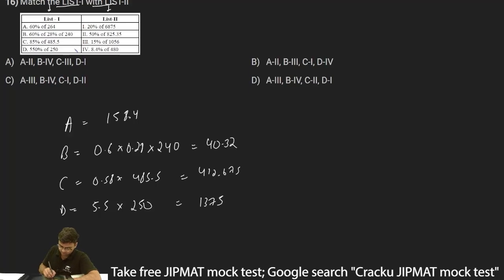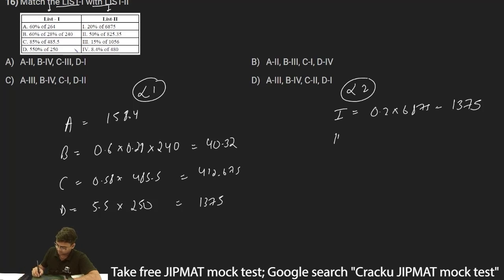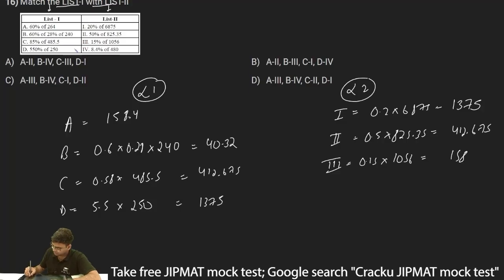Now let's calculate. This was list 1. Let's calculate list 2. So 1 is equal to 20% of 6875, so 0.2 into 6875. This is equal to 1375. And we have second, which is 50% of 825.35, which is 0.5 into 825.35, and this will be equal to 412.675. Then we have third, which is 15% of 1056, which is 0.15 into 1056. This will be equal to 158.4.